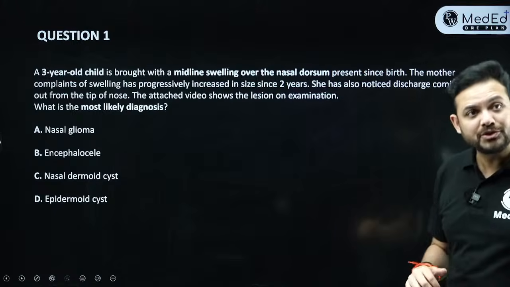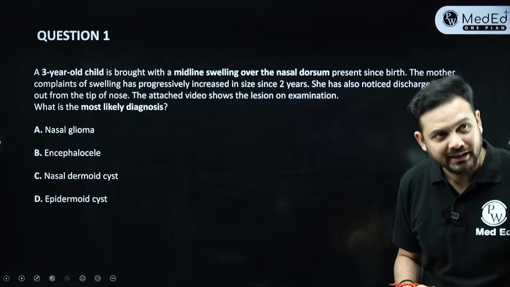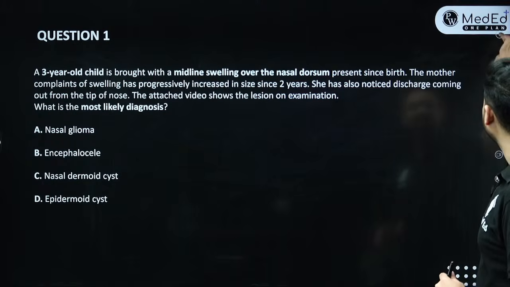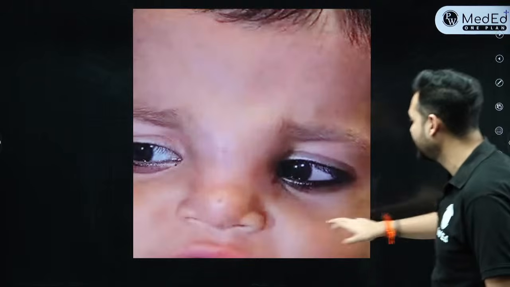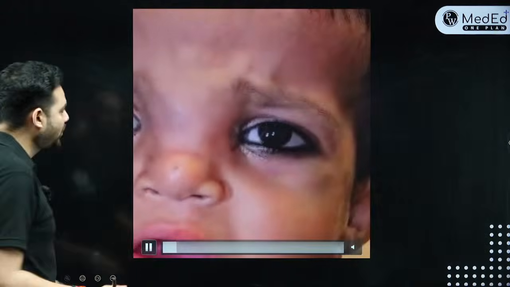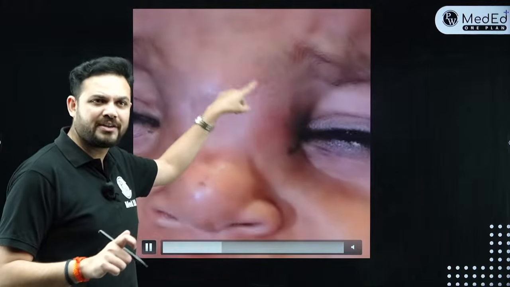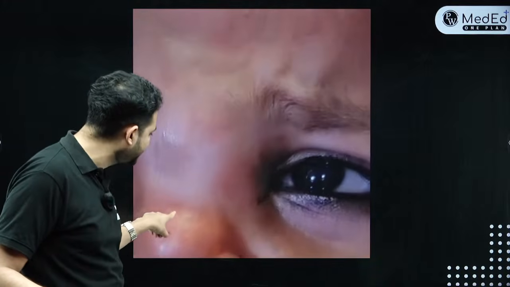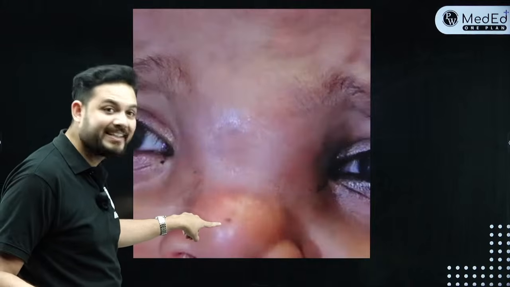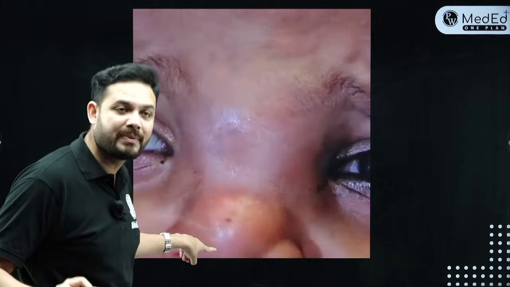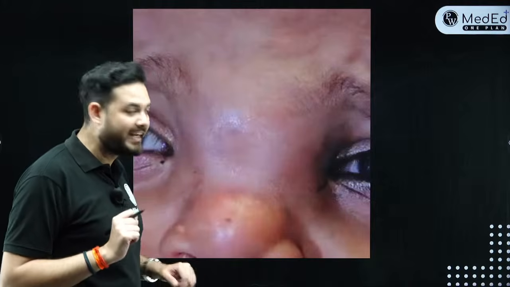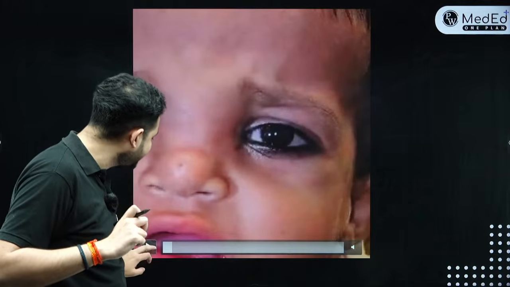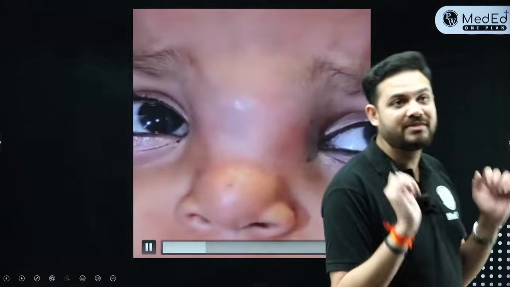Now I have attached a video showing the lesion during examination. You need to tell me the likely diagnosis of this particular child. So what exactly is the video? This is the video of that child, who has a midline dorsum swelling. We can see something in the midline, which is not normal. And you can see that over the tip of the nose there is a kind of a pit or an opening. So what comes to your mind when you see a midline dorsum swelling over the nose with a pit at the tip of the nose? What comes to your mind?